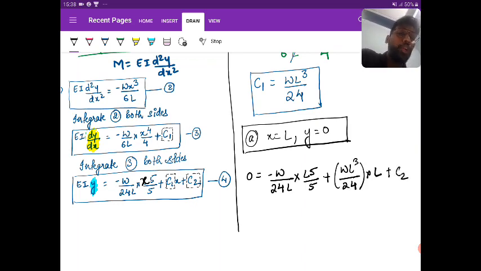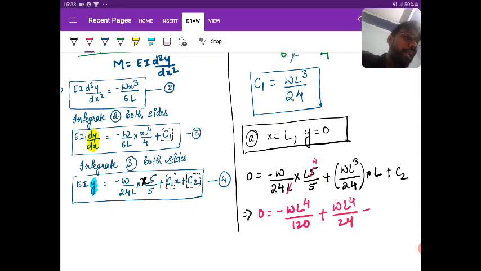What are you going to get from here? L cancels, L power 5 by 4 gives L power 4. So 0 is equal to minus W L power 4 by 120 plus W L power 4 by 24 plus C2.